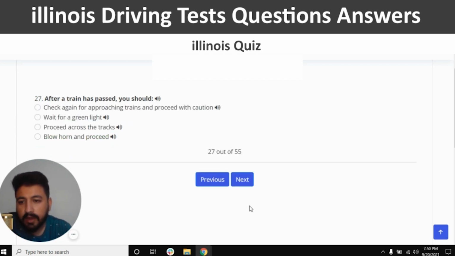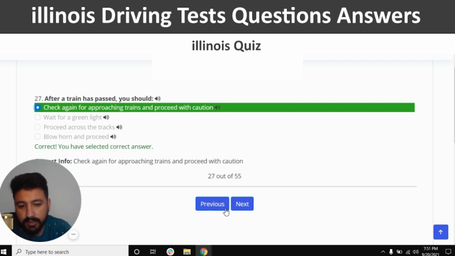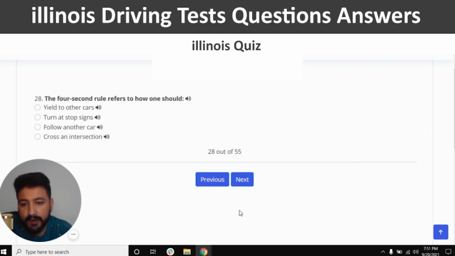And next. After a train has passed, the right answer is the first one, which is check again for approaching trains and proceed with caution. So, correct and next. The 4 second rule refers to how one should follow another car, the third one. Next.